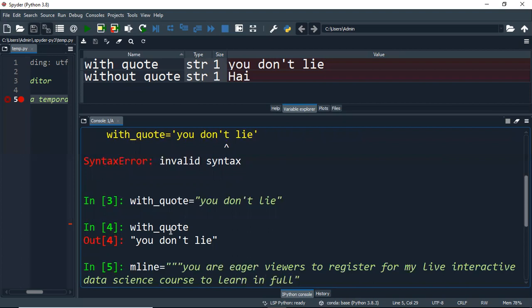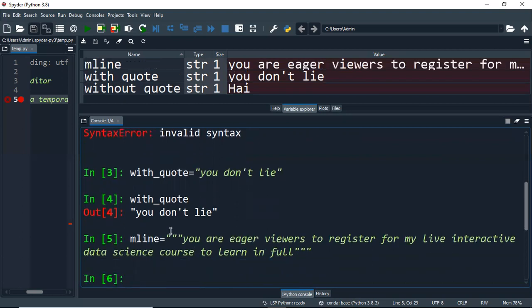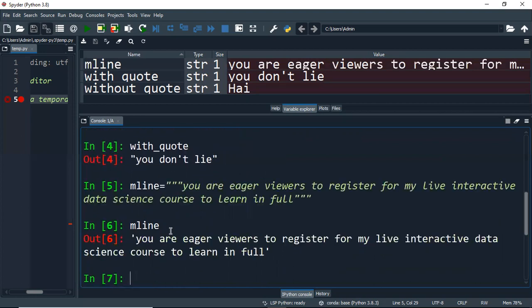Okay, assume I have a statement like this. Then I use triple double quotes at both the ends. Now you can see this m_line. So this is how you will have this. That is how you can assign a single word without any quote in it, or a statement with some quote in between where you have to use double quotes at both the ends. In case you have multi-line statements, then you need to use three double quotes at both the extremes. So this is how you can play with string assigning.